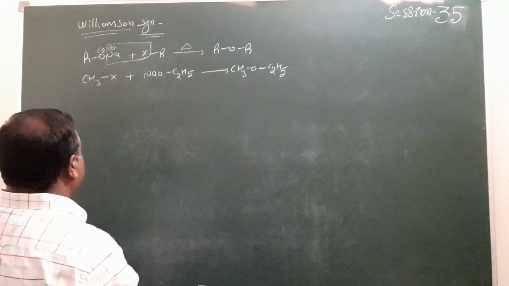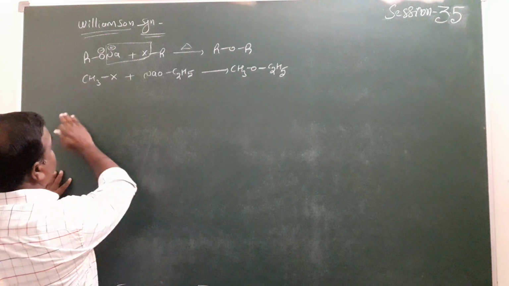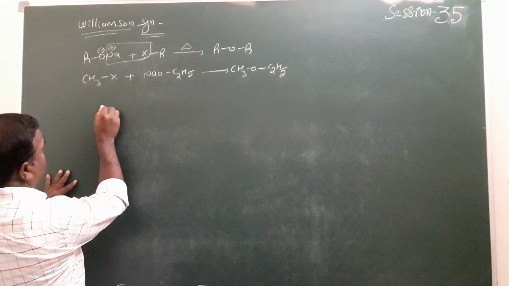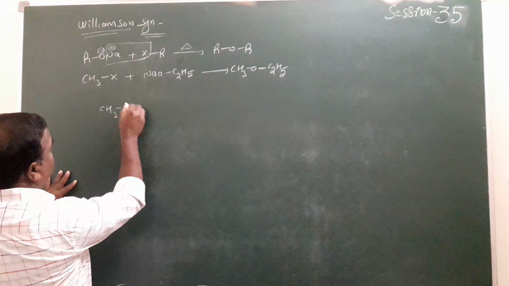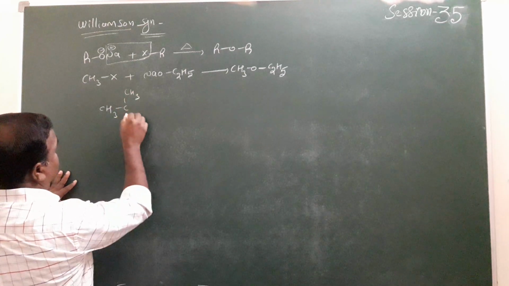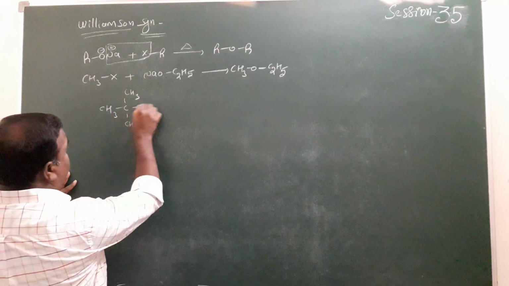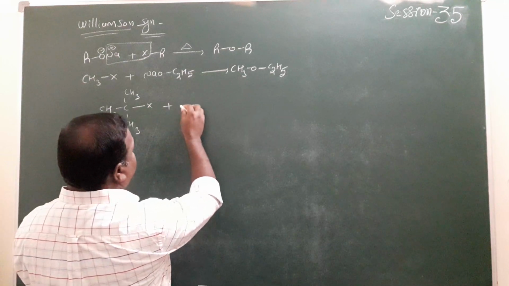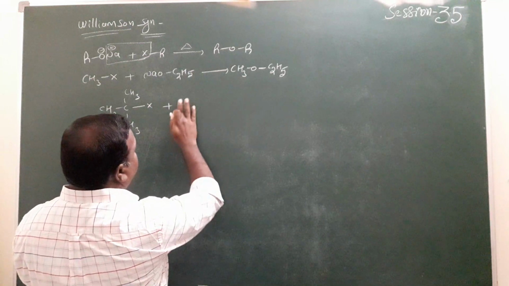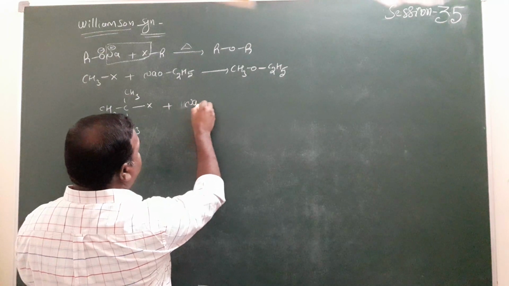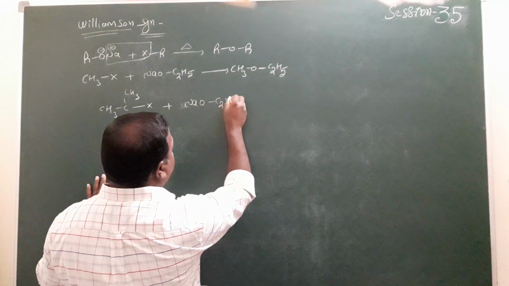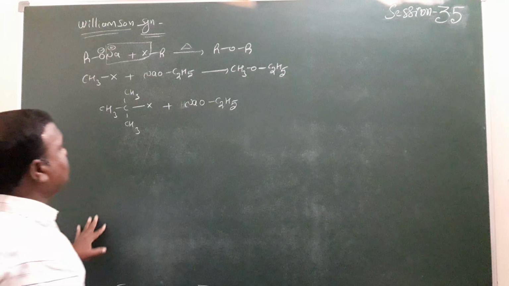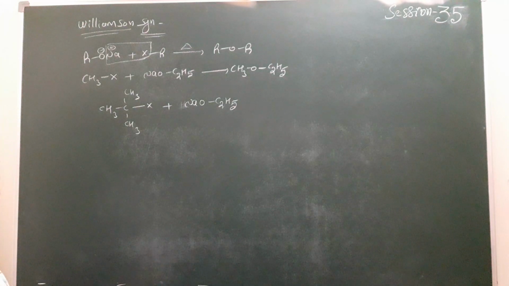For example, here CH3 is given again, here CH3 is given, here X is given, and here a sodium alkoxide, ethyl sodium alkoxide, is given. Is this reaction possible or not?